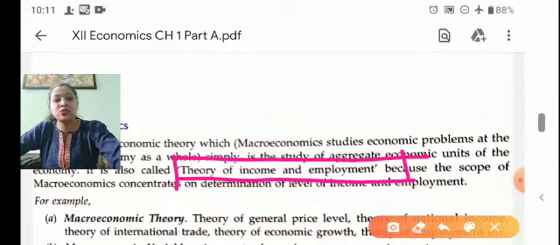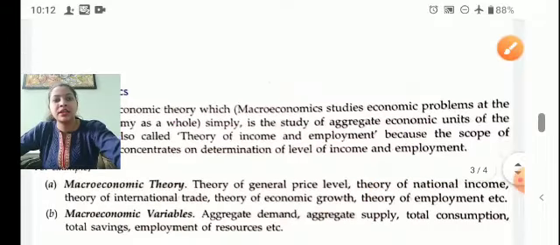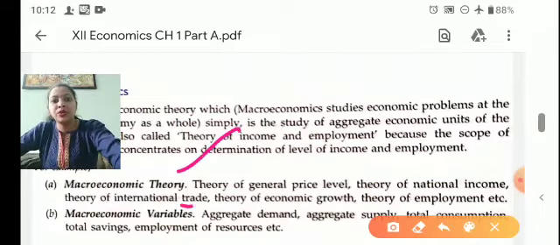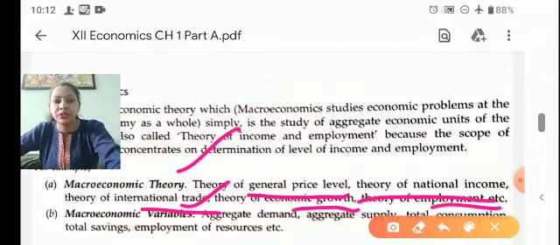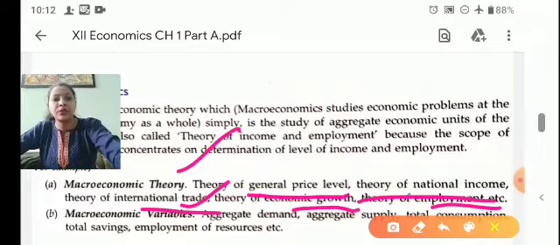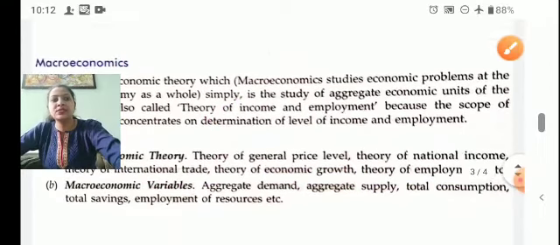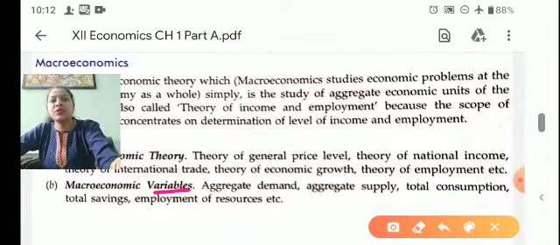Macroeconomics में हमारे पास two थिंग्स होती हैं स्टडी करने के लिए: मैक्रो इकोनॉमिक थ्योरी एंड मैक्रो इकोनॉमिक वेरिएबल. सो इन थ्योरी पार्ट वी विल स्टडी अबाउट जनरल प्राइस लेवल, national income, international trade, economic growth, and the employment problem. So all these are the theory part of the macro, and in today's class we will study about some macroeconomic variables.